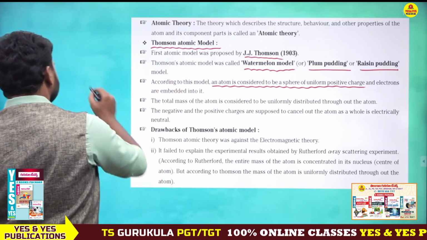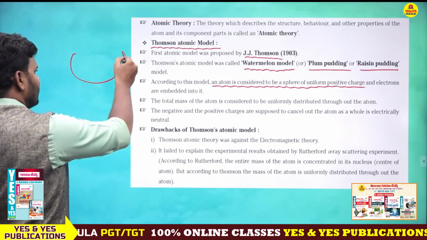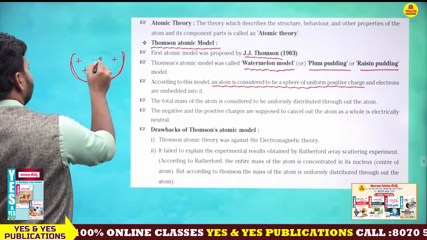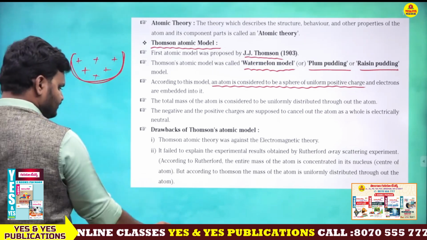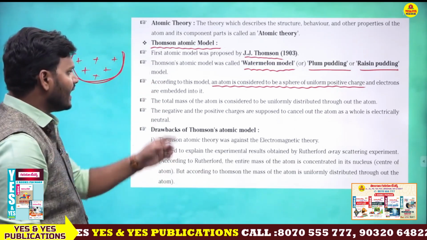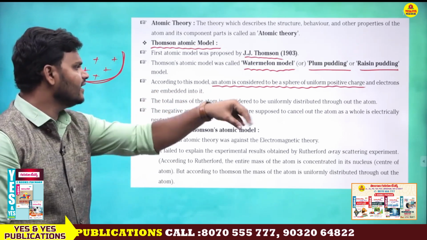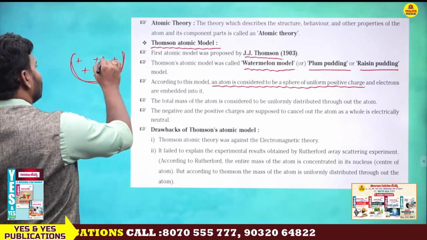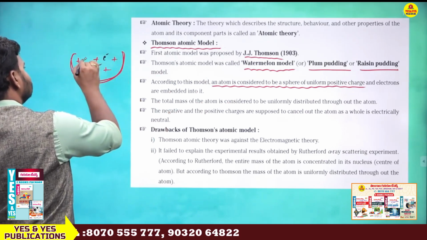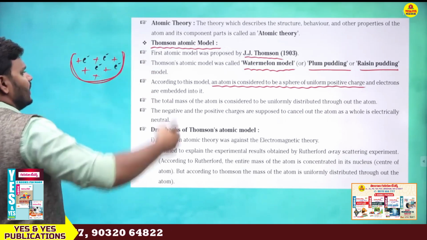This is the sphere of uniform positive charge, and the electrons are embedded inside it like this.